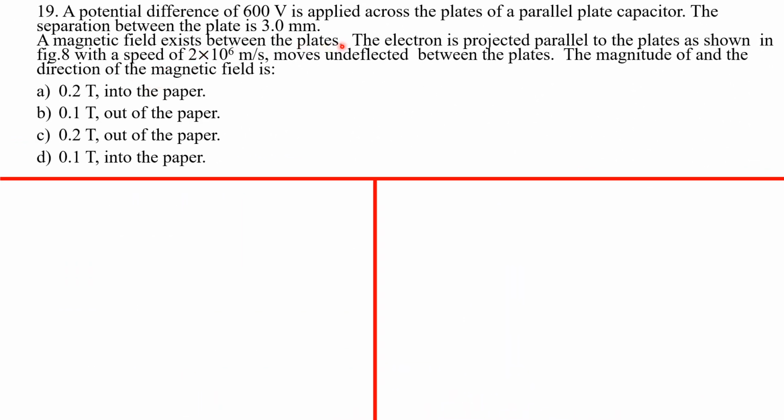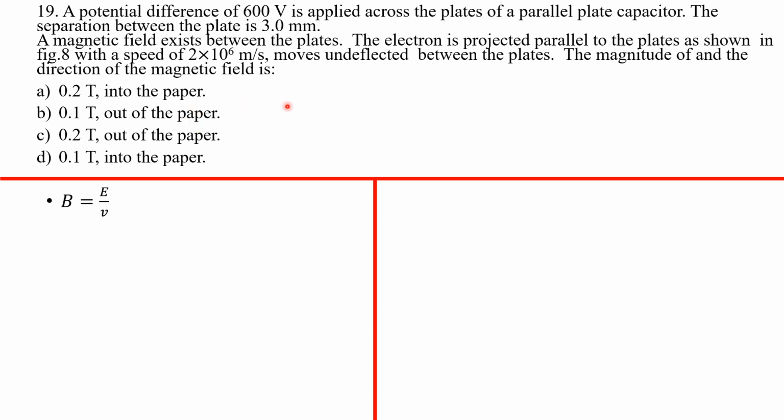A potential difference of 600 volts is applied across the plates of a parallel plate capacitor. The separation between the plates is 3 millimeters. A magnetic field exists between the plates. An electron is projected parallel to the plates as shown in figure 8, with a speed such that it moves undeflected between the plates. The magnitude and direction of the